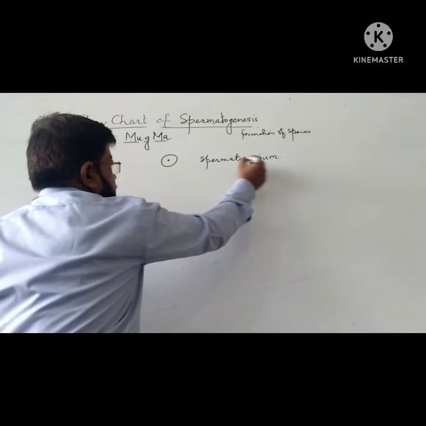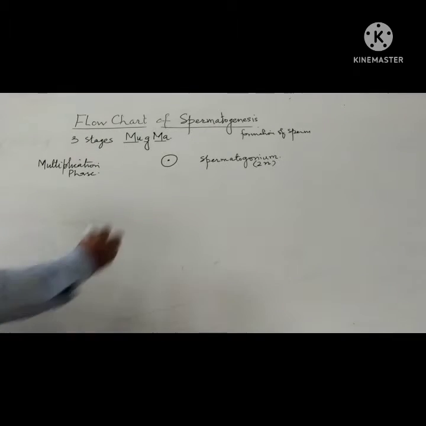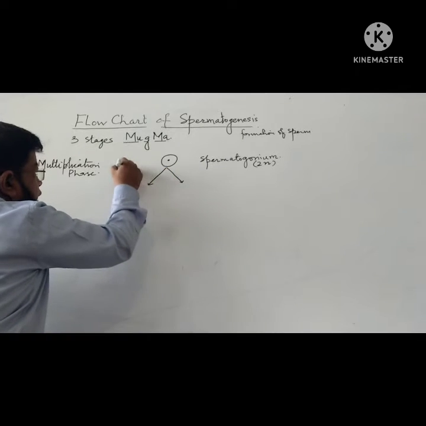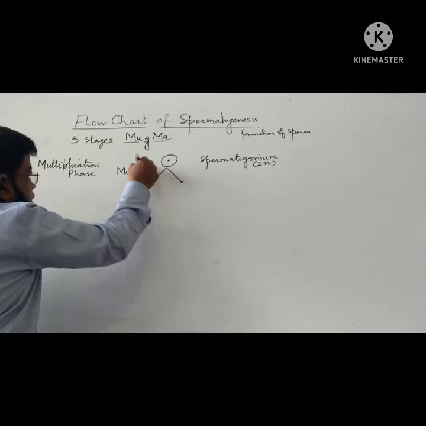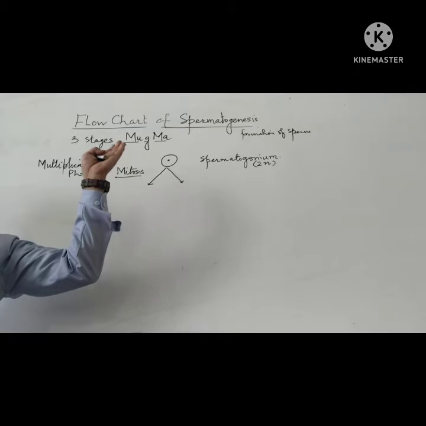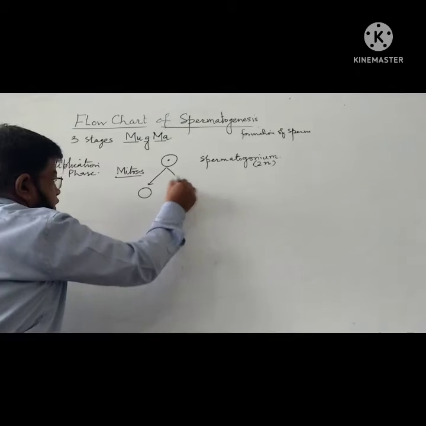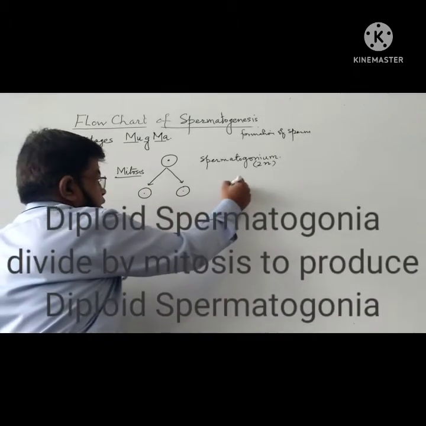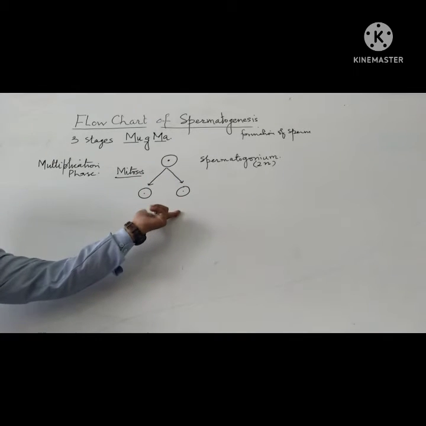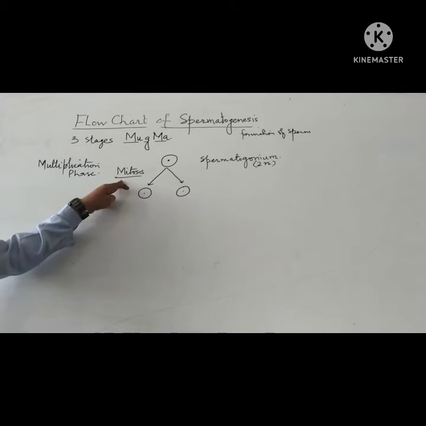And for your kind information, this is diploid in number, so we will write 2n. And this spermatogonium divides by mitosis. So as you know, when the cell division of mitosis occurs, the cell divides without changing its ploidy. It remains 2n. So one spermatogonium is giving rise to 2 spermatogonia.